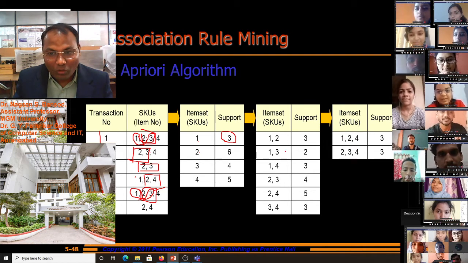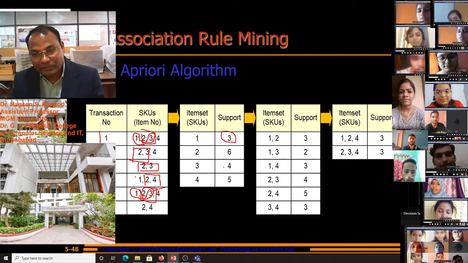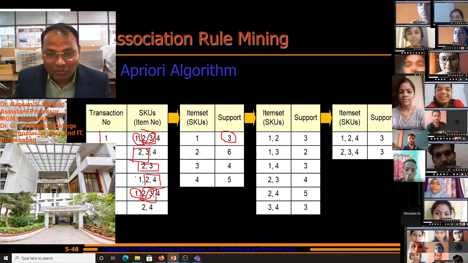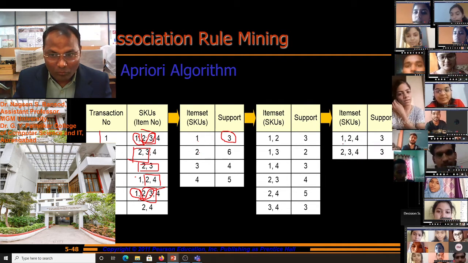Similarly, for 1, 2 and 4, if we extend again the atom subsets, how many supports are there?